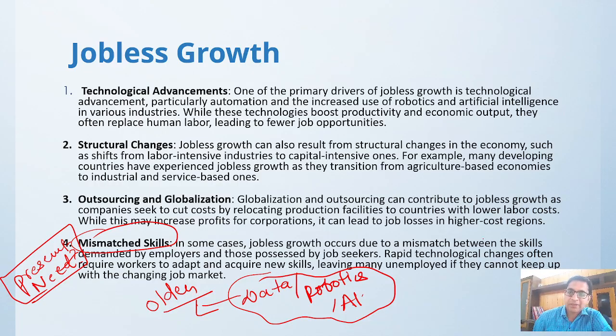Correct? So there is a mismatch between the skills and the demand by the employer. What the employer is demanding and what skills you are having, you are not able to provide a match. So because of that, jobless growth is happening.